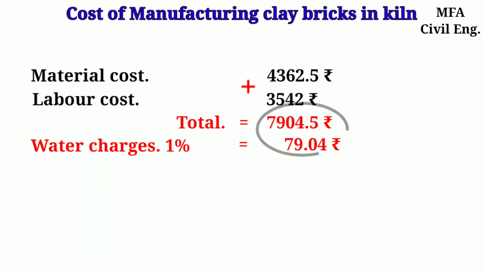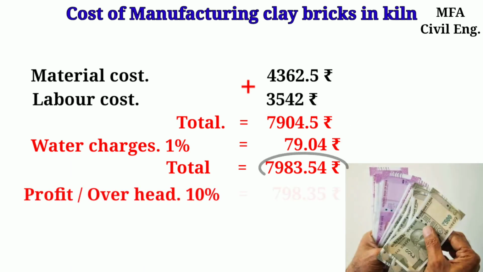By adding water charges to the total, the amount will become 7983.54 rupees.